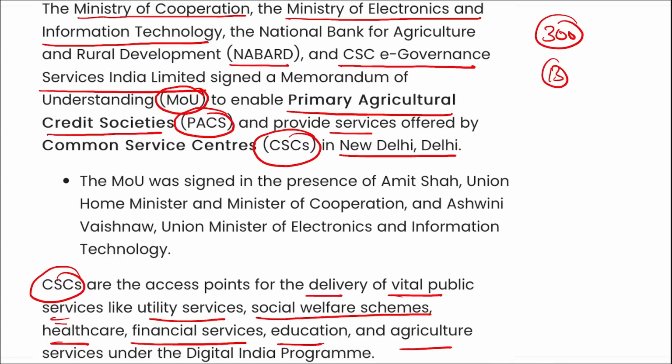CSCs will benefit from a pan-India deployment of common software for PACS, and along with the 4 lakh CSCs currently in operation, the Government of India intends to add 2 lakh new PACS over the next 5 years.